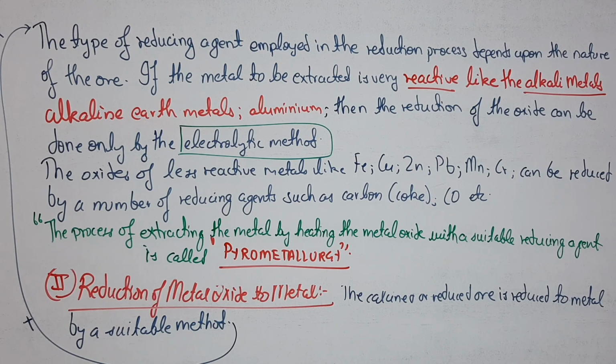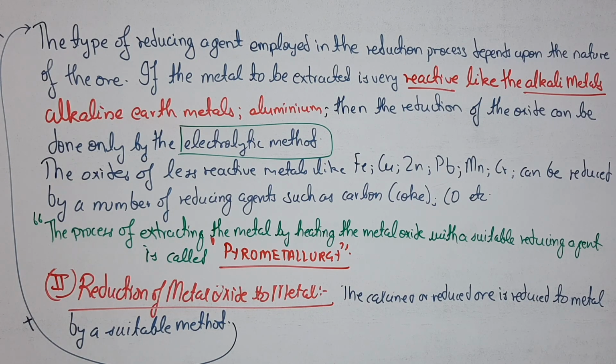You have already done the electrolytic method in electrochemistry. And the oxides of less reactive metals like Cu, Zn, Pb, Mn are reduced by a number of reducing agents, and the most common reducing agent used is carbon, which is coke, or carbon monoxide.